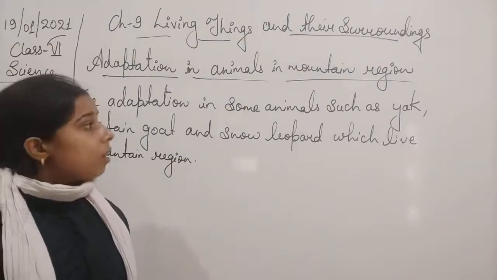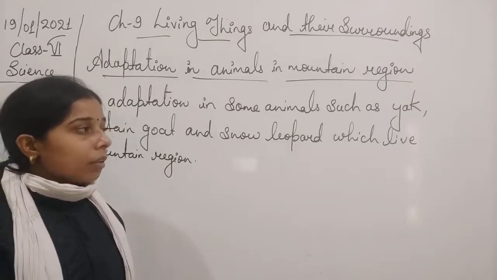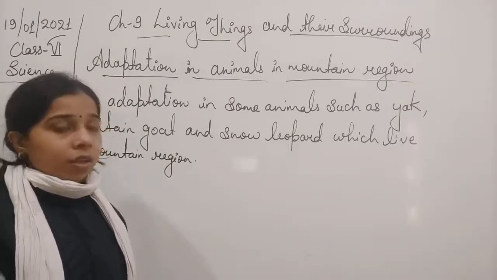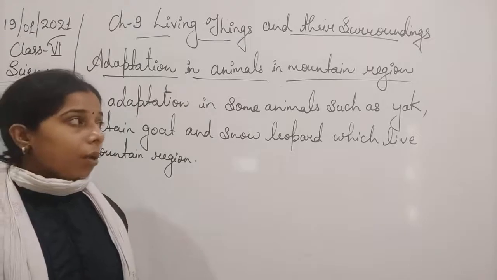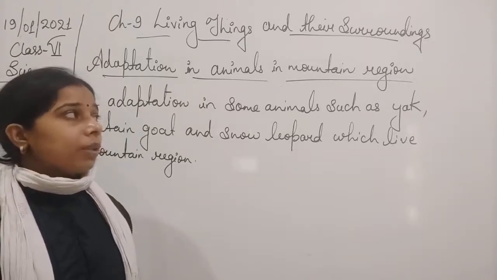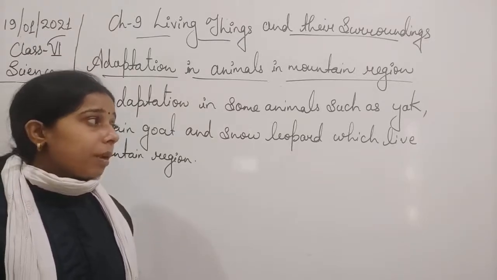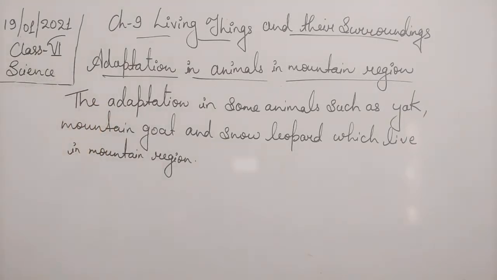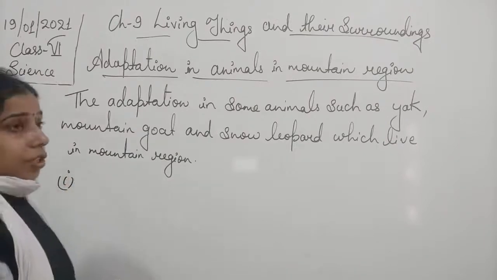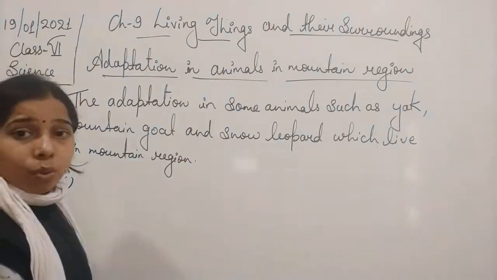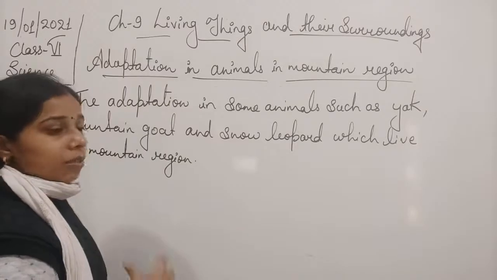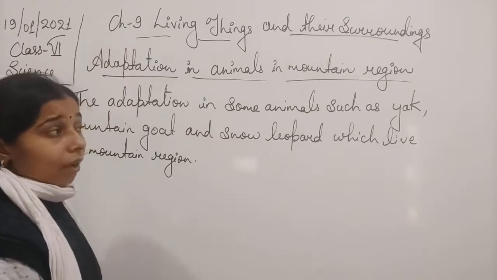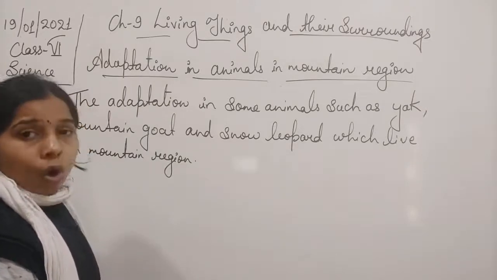So let us start with the yak, what kind of adaptation is there in the yak, and how a yak is able to live in the mountain region. You see here students, the condition is very cold, the climate is cold and windy, the wind blows, so obviously they have to protect themselves from cold.